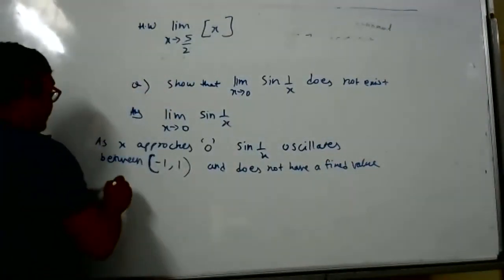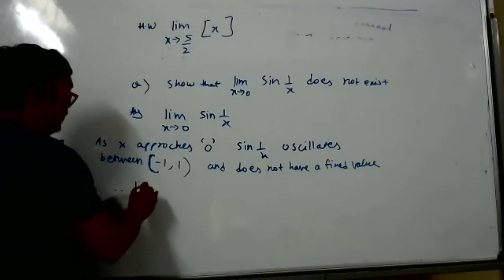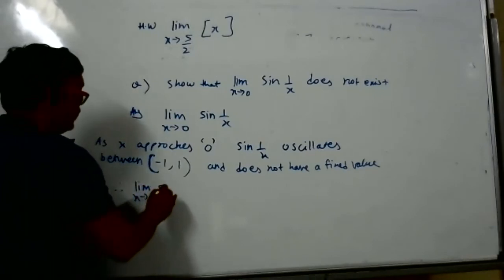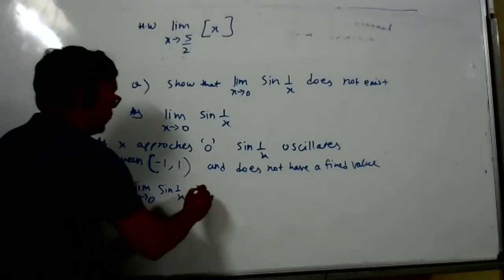Therefore, limit x tends to 0 of sine 1 by x does not exist.